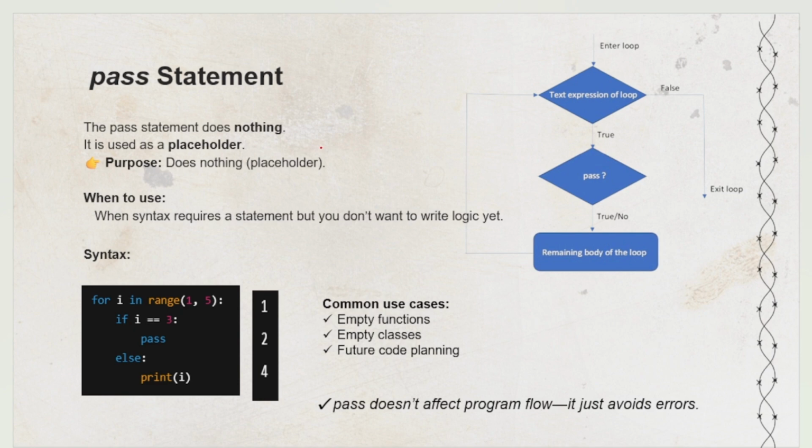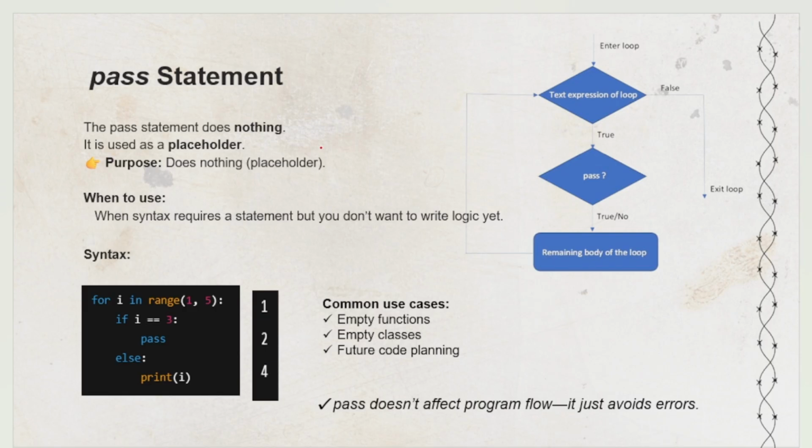What is the pass statement? The pass statement does nothing. It is used as a placeholder. Suppose there is a scenario where you want to write some business logic for a certain condition, but you want to develop it in the future, after some time. Then you can just pass it, that means you can just leave it.